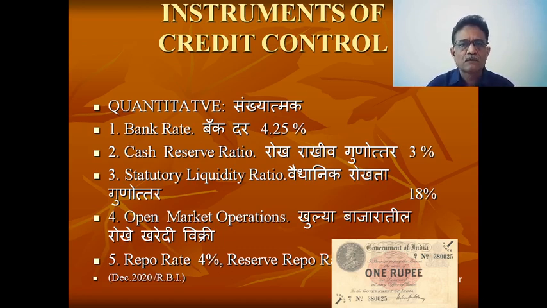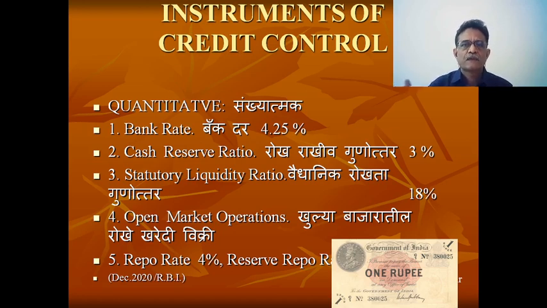As a result, that portion of the cash cannot be used to provide loans to their customers. Currently that ratio is 18%. That means 18 rupees must be invested in gold, in cash or in some other securities.